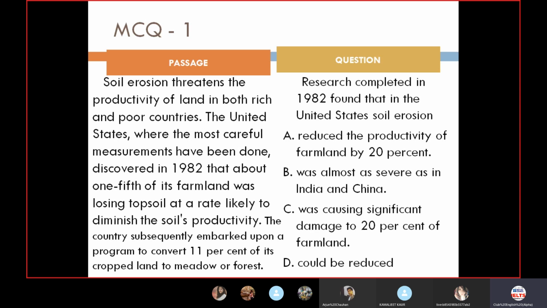Now there's a tie between A and C, Alpha and Charlie. So now let's go carefully from 1982 onwards around the US, where the most careful measurements have been done. I'm reading from the passage. The US, third line: the US, where the most careful measurements have been done, discovered in 1982 about 1/5 of its farmland was losing topsoil at a rate likely to diminish the soil's productivity.